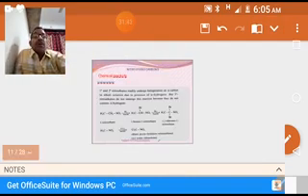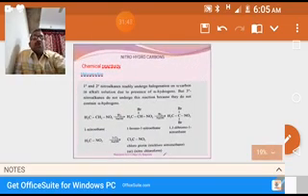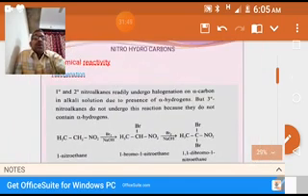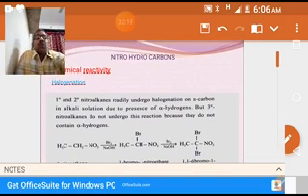Then you see the chemical properties of nitrocarbons. So far we discussed the preparation of nitro compounds. What are those? From hydrocarbons directly with nitric acid. Second, from halogen compounds. Third one, from alpha halo acids. Fourth one, from amines. Now we discuss the chemical reactivity of these compounds.